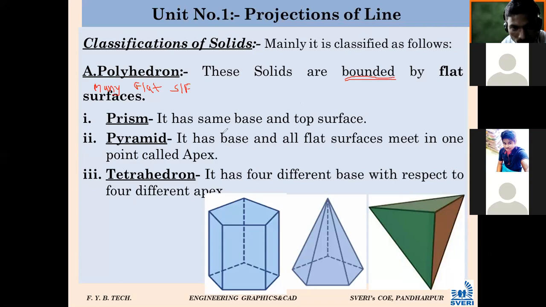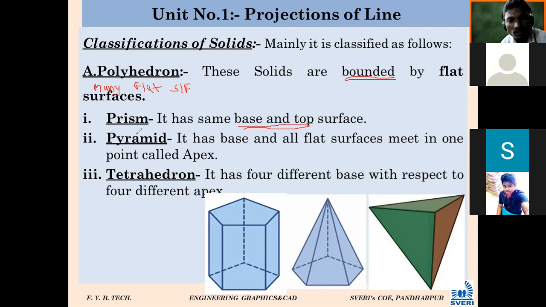First type is prism. It has the same base and top surface. There is always a confusion between prism and pyramid. Students always confuse them.